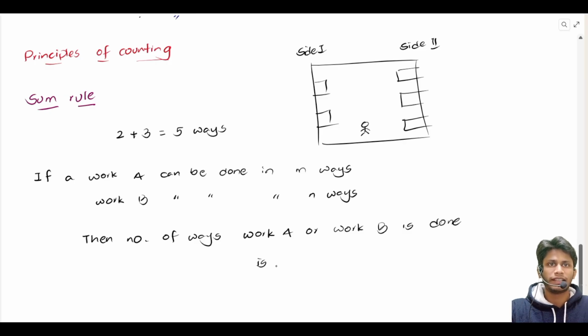That is, in m plus n ways we can do either A or B.